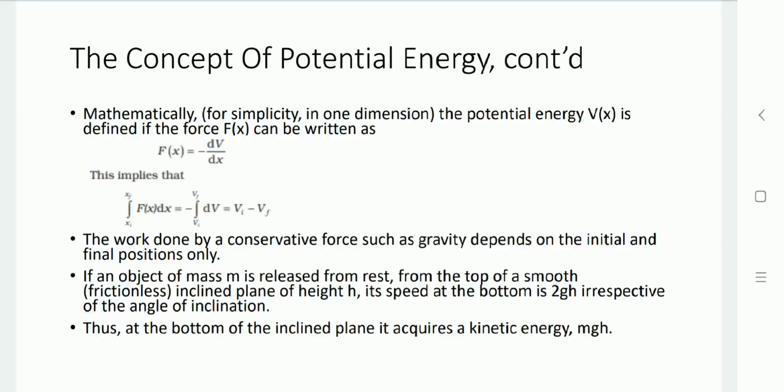So the work done by the conservative force due to gravity goes from the initial position to the final position. If a mass m is released from rest at the top of a smooth inclined plane, then its speed at the bottom is the square root of 2gh, irrespective of the angle of inclination. At the bottom of the inclined plane, it acquires kinetic energy equal to mgh.